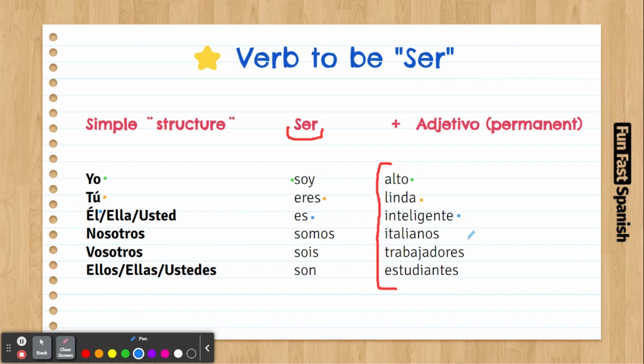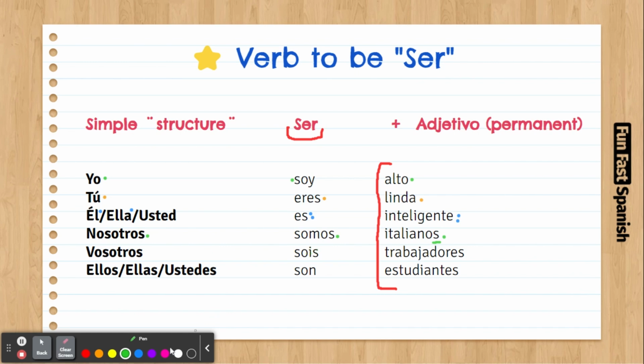Or, she is intelligent. Ella es inteligente. Nosotros somos italianos. We are Italians. And look, there is an S here. Why? Because it's plural. We are Italians, it's multiple people.